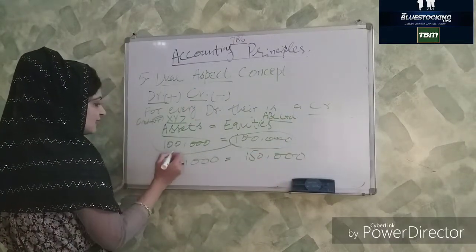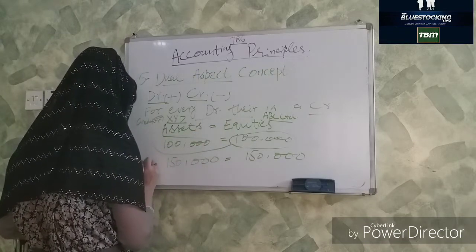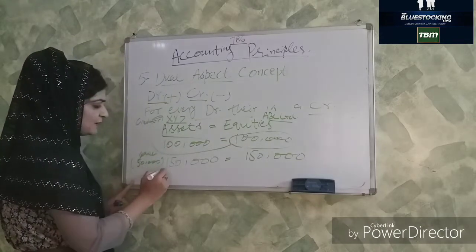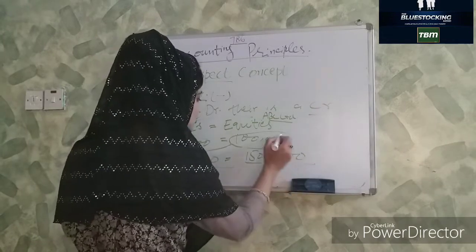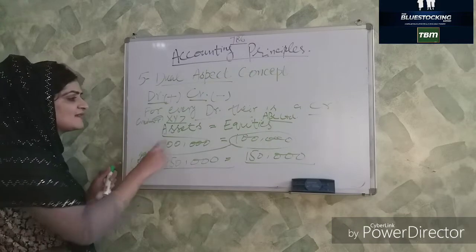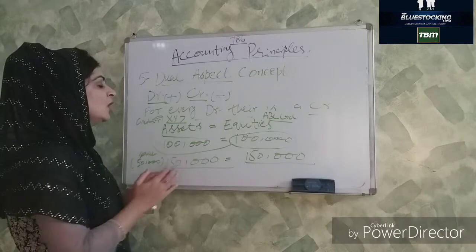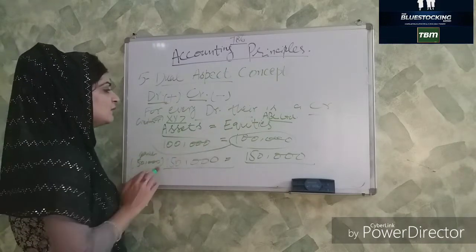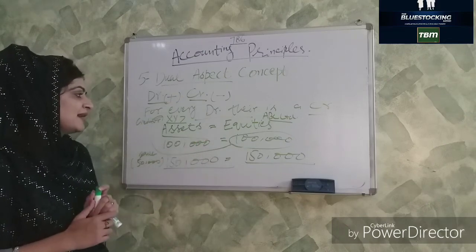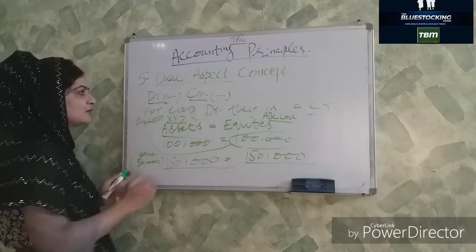Because of the bank, 50,000 would be added in this and also to this side because it's also the capital. So at any point of time, this equation should be equalized. This equation should be equal, or it should be satisfied in accounting. I would talk about the accounting equation in detail in my next video. Of course, this is basically the basic principle in order to understand.